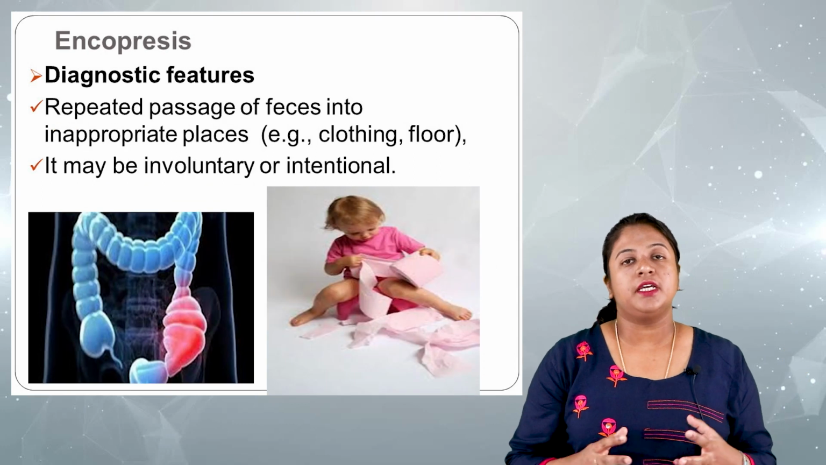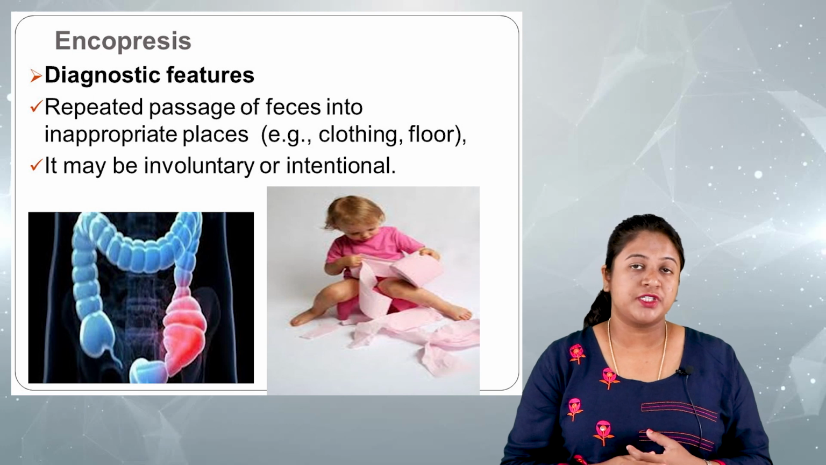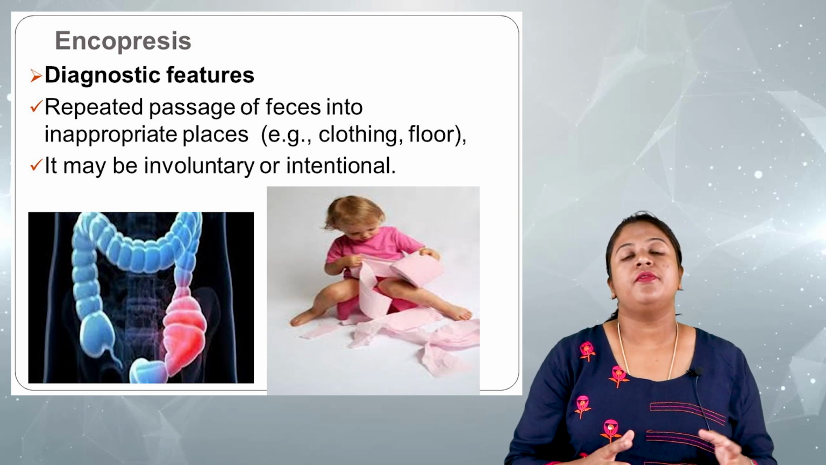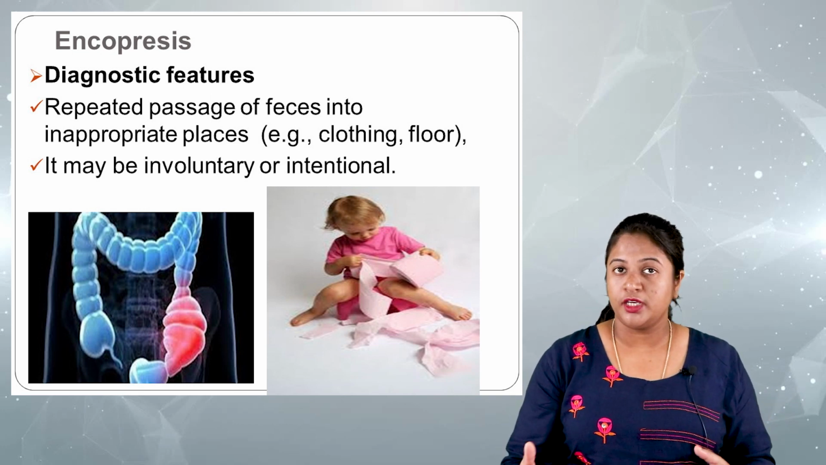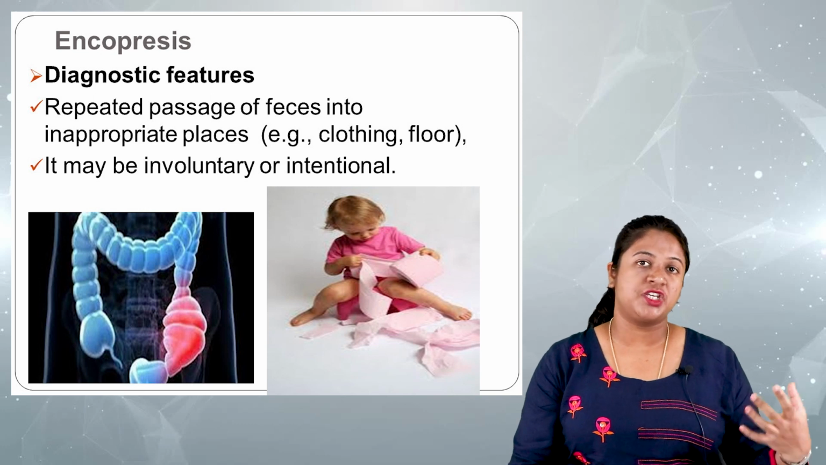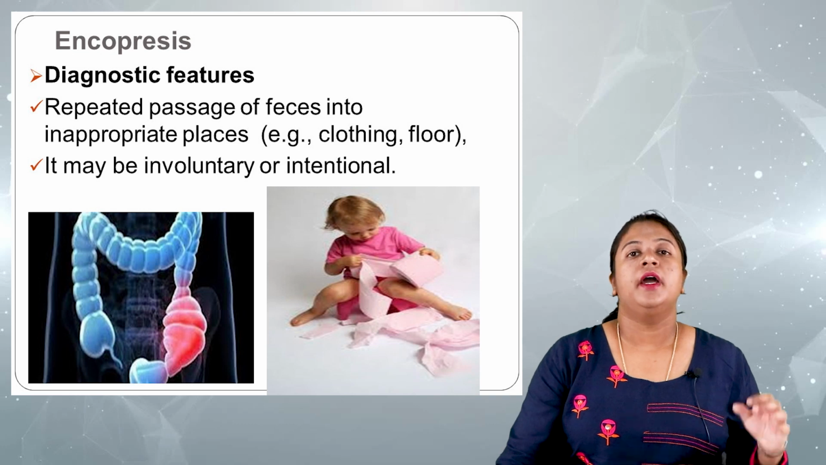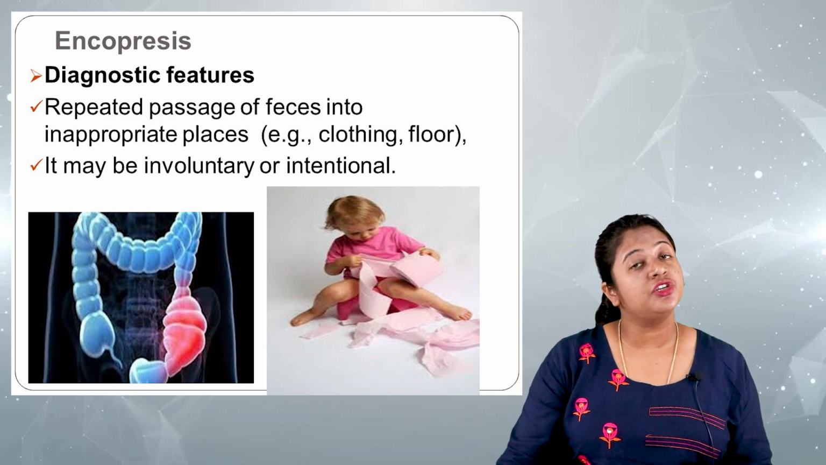Moving on to the second condition, which is encopresis. What is the characteristic or diagnostic criteria to diagnose a child as having encopresis? There will be repeated passage of feces into inappropriate places, especially on the floor, in the bed or into the clothes. It can be involuntary, or the child can intentionally do it.